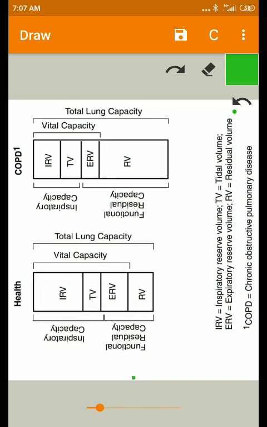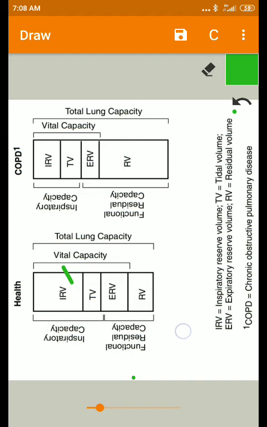Now, coming to the inspiratory reserve volume. It is the volume of air that can be breathed in over and above the tidal volume by maximal inspiratory effort. So, the amount of air that can be breathed in after maximal inspiratory effort is called the inspiratory reserve volume.